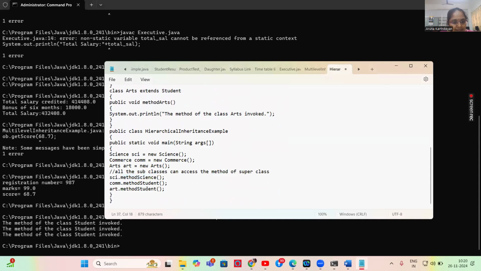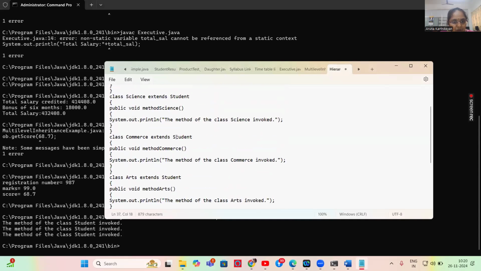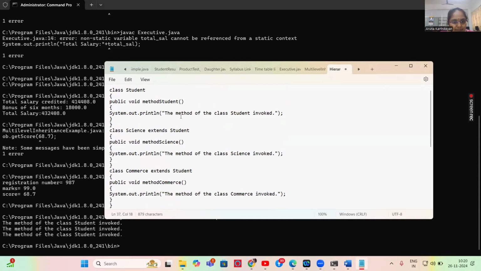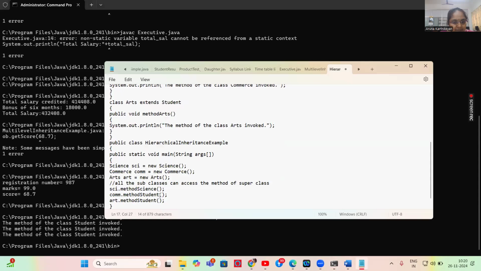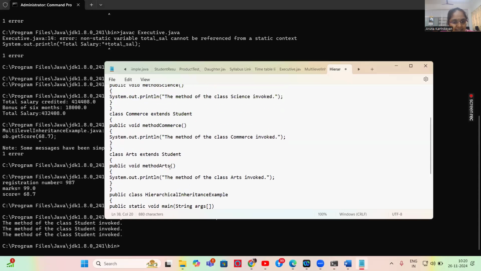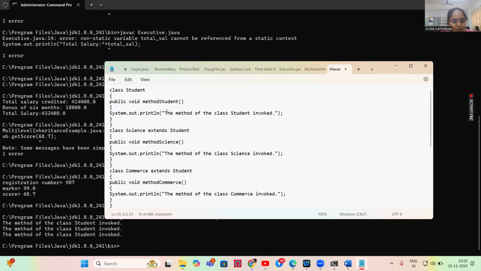I call the method science, method commerce, method arts. In the previous case, by using the same object, we could call only the parent class. The parent class has the method of the student is invoked, and only that is displayed.